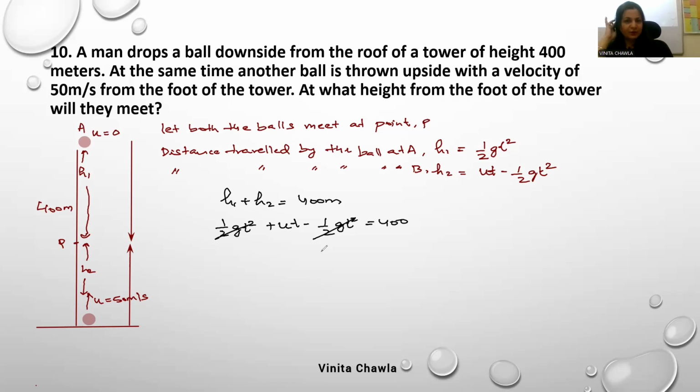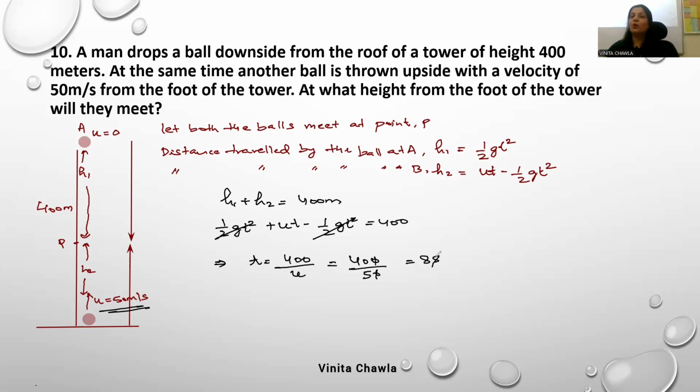From here you can get the value of t. T is equal to 400 by u, and u is 50 meter per second. So it's 400 by 50, 8 seconds. So they will meet after 8 seconds.